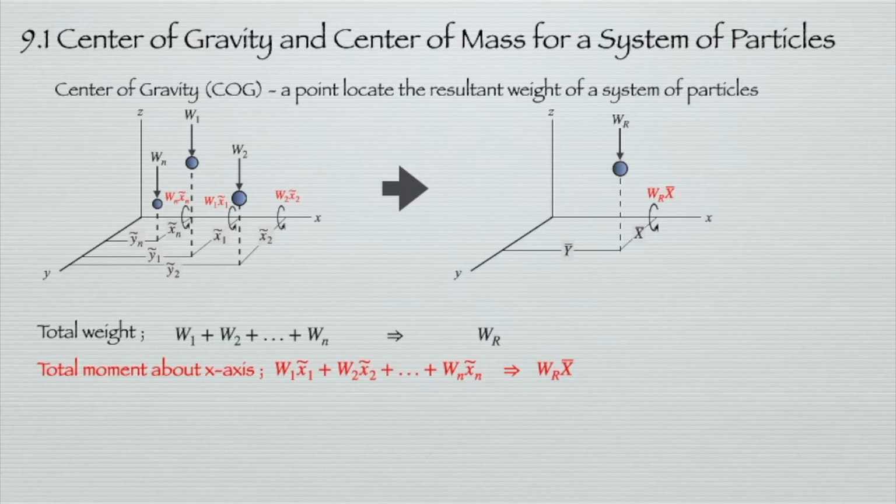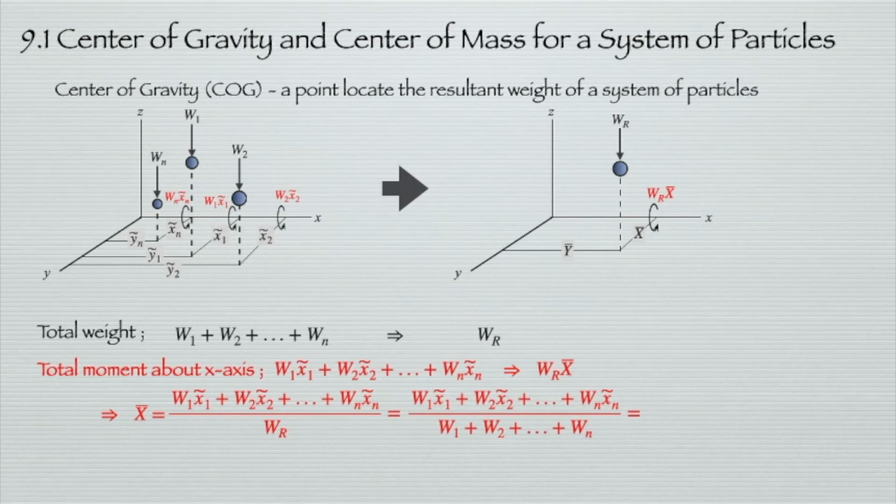So we get an equation for the total moment, which we rearrange to get x bar equal to W1 x1 plus W2 x2 plus Wn xn over WR, or equal to W1 x1 plus W2 x2 plus Wn xn over the total weight W1 plus W2 plus Wn.